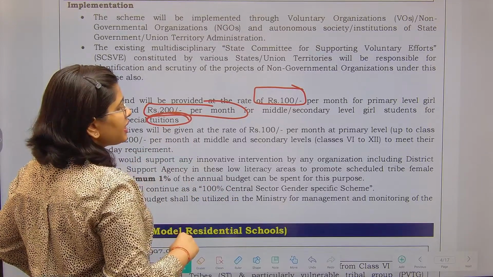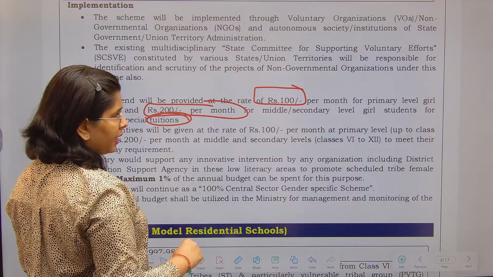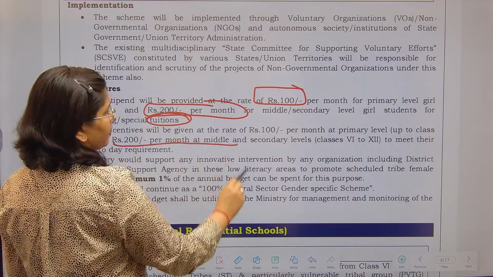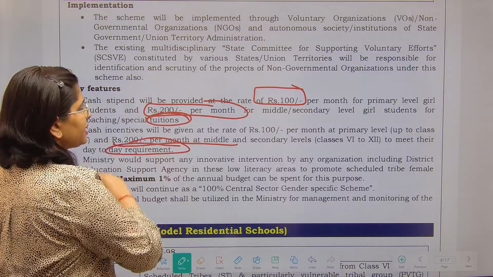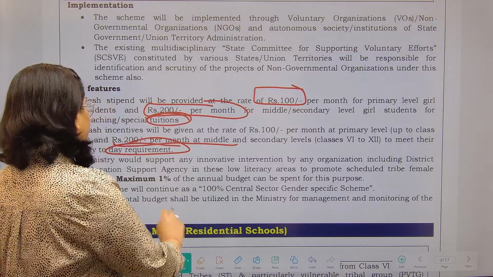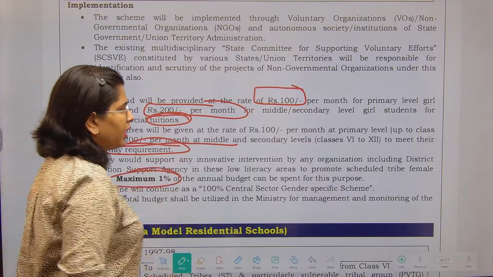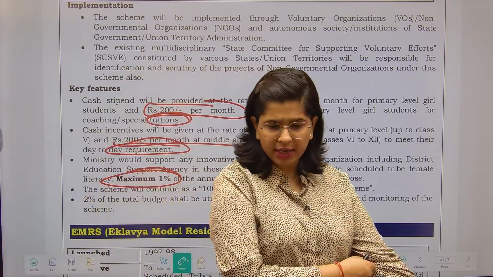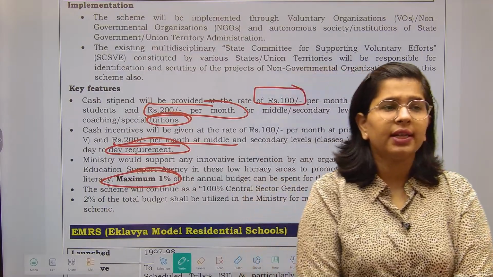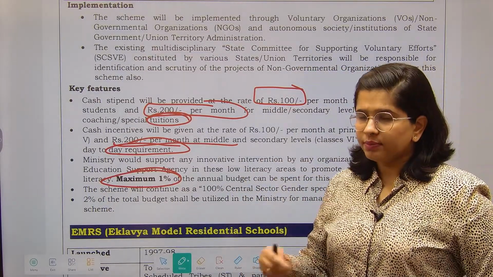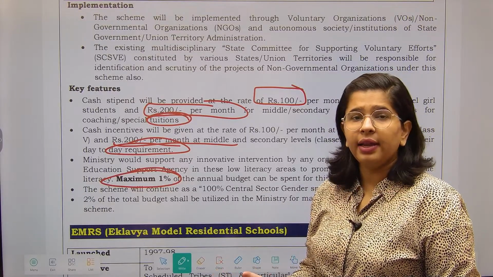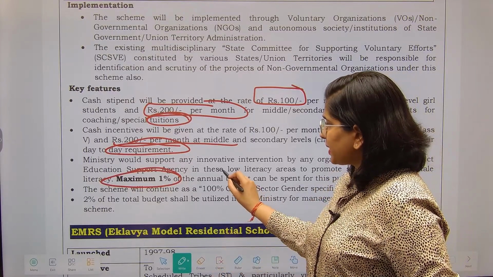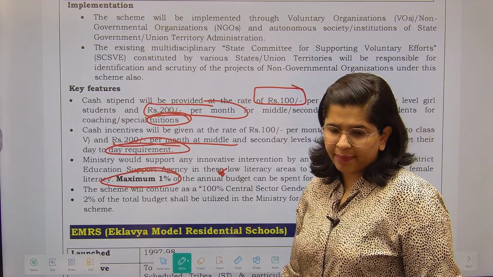There is also a cash incentive at the rate of 100 rupees per month at primary level and 200 rupees per month at middle and secondary level, so that their day-to-day requirements can be met. At the same time, the ministry is also going to support innovations by any organization, if you are innovating on how you can educate girls in tribal areas. For that component also, a maximum of 1% of the annual budget can be used.